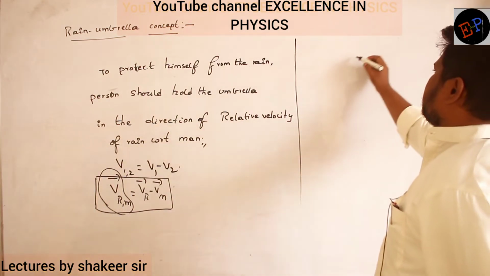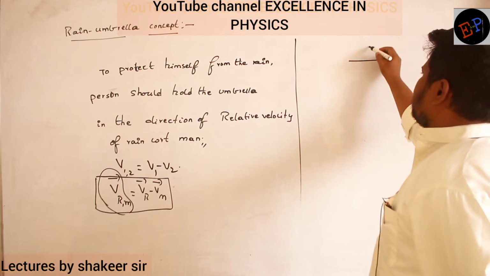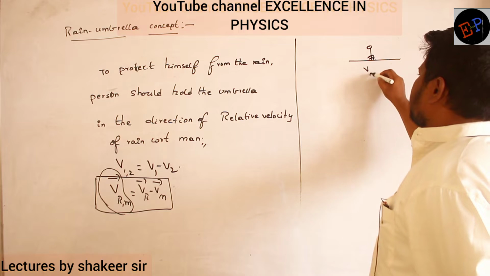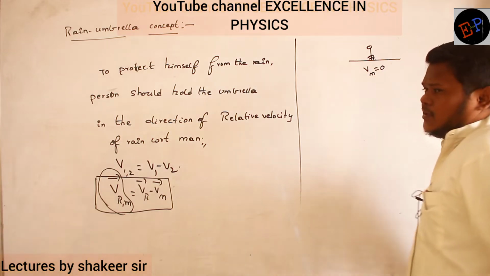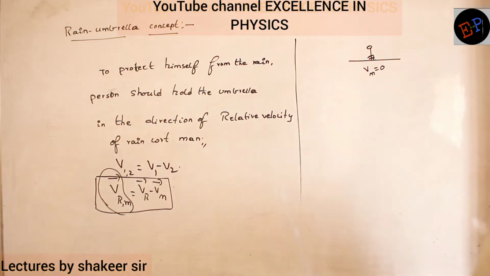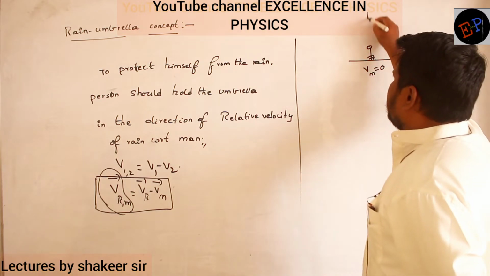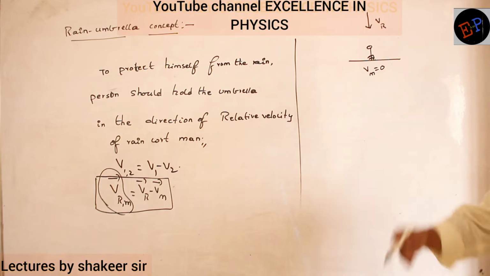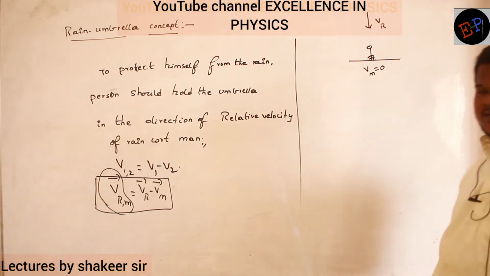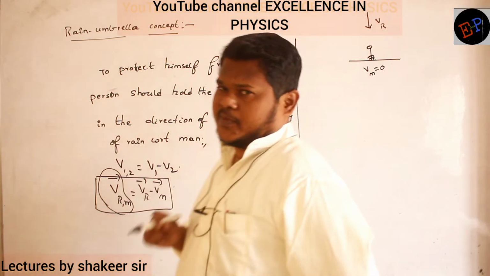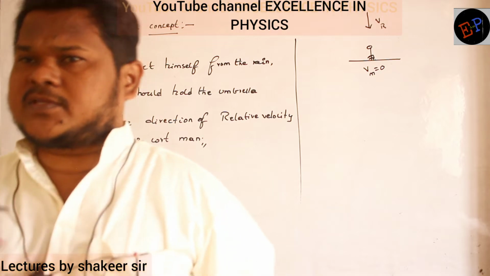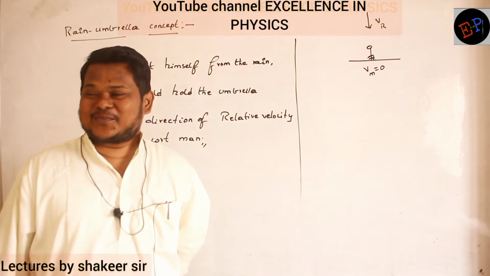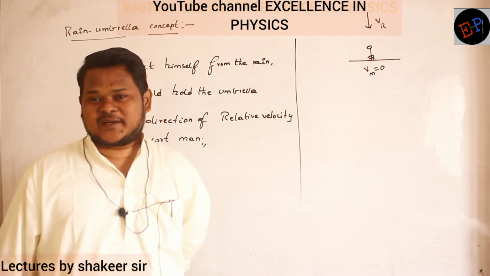See. Consider this is a road and here there is a person standing on the road. So the velocity of the man, let it be 0. It means he is at rest. Now rain is falling vertically, so the velocity of the rain is in the vertical direction. In which direction should this person hold the umbrella to protect himself from the rain?